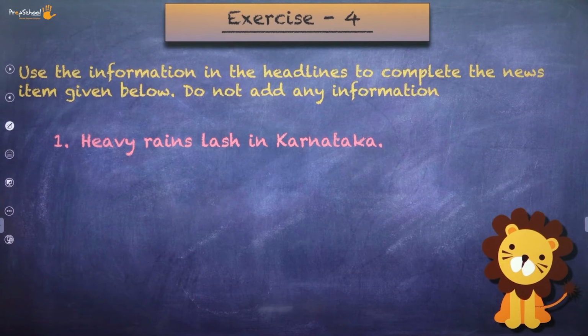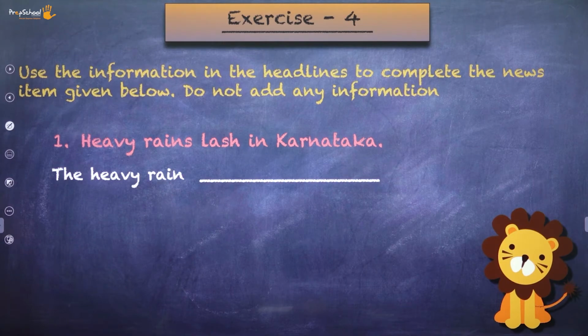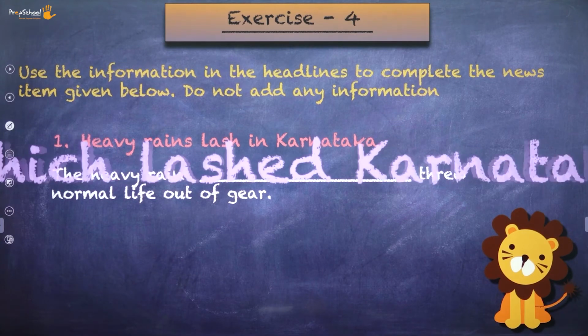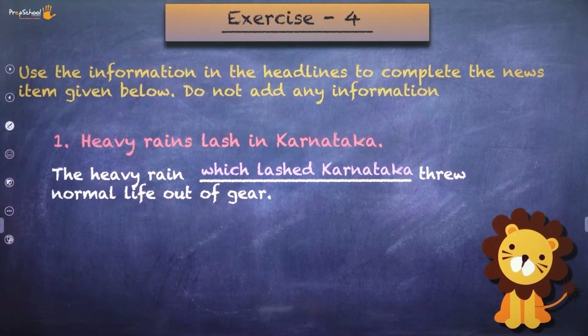Now, how are you going to transform? How are you going to expand this news headline? The heavy rain dash through normal life out of gear. So you can do this as: the heavy rain which lashed Karnataka threw normal life out of gear.